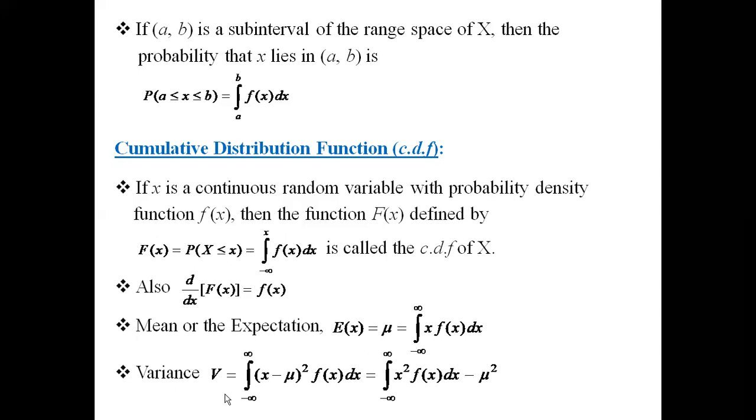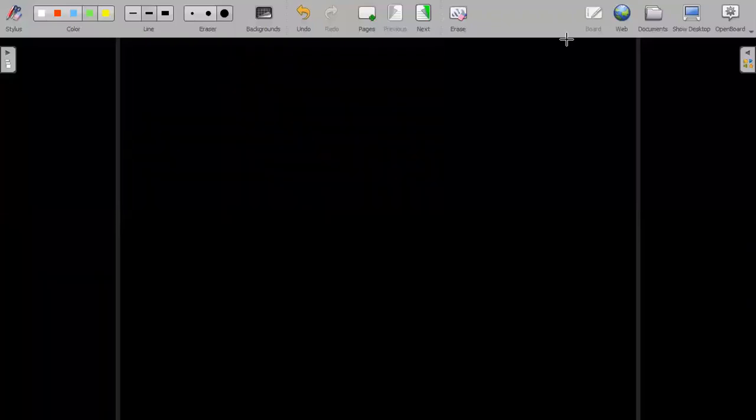So these are some of the theory things that we had to know in the continuous probability distributions. Now we can move on to problems. Now we will see problems on continuous probability distributions.